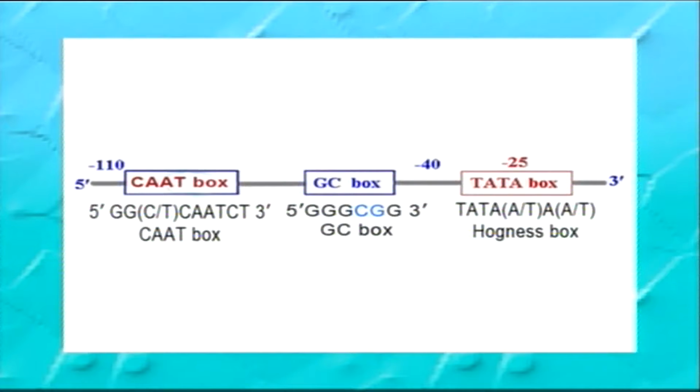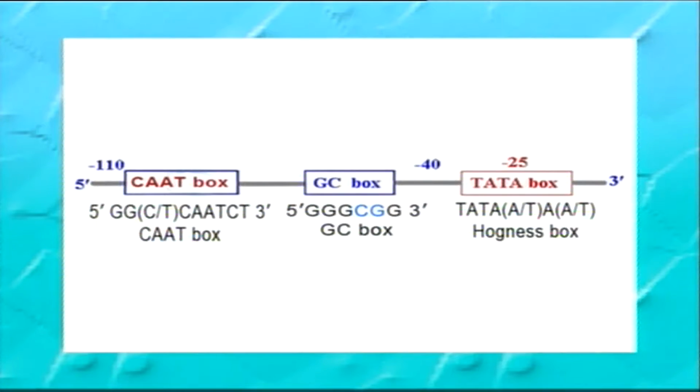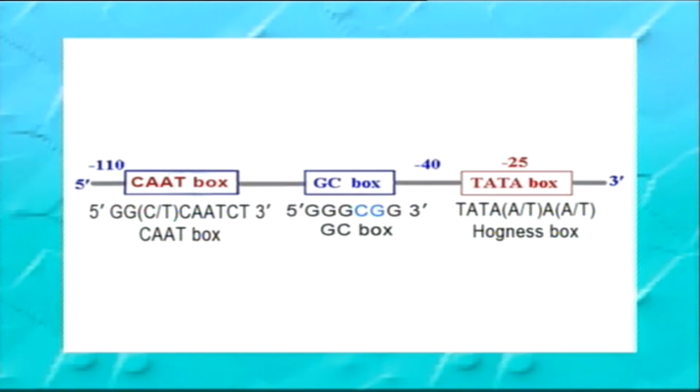The first region, known as the recognition region, is similar to the -35 region of the prokaryotic promoter and is known as the CAAT box. Its consensus sequence is GGCTCAATCT and is present between the positions of -70 to -80.